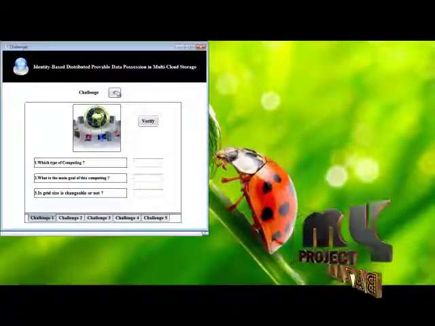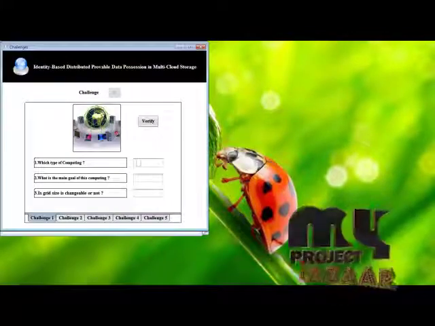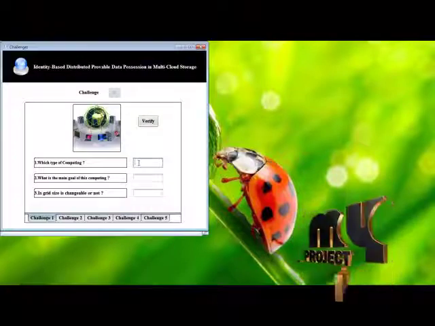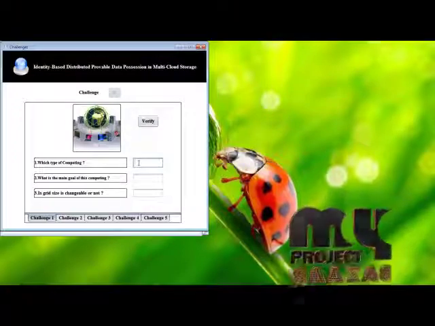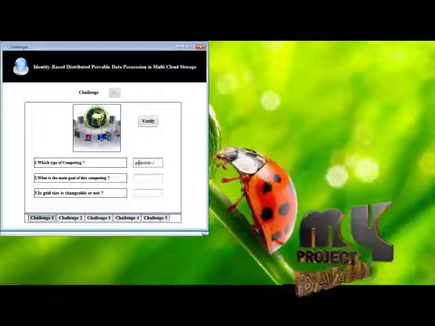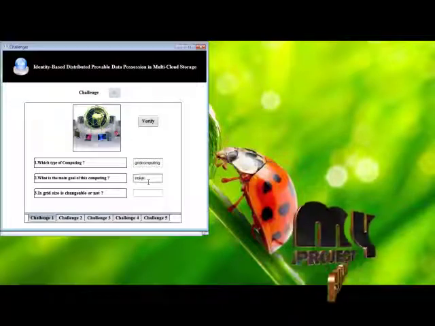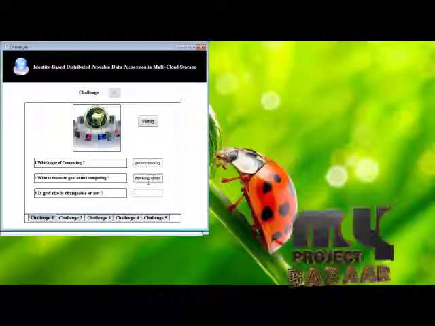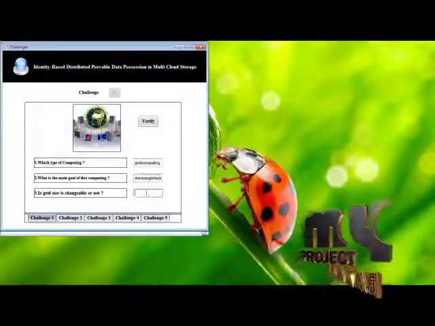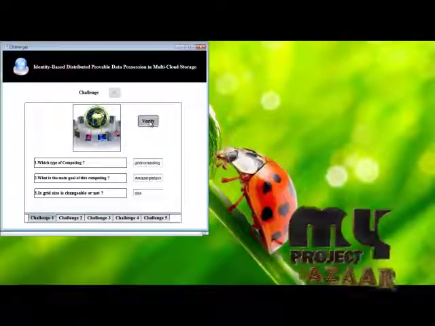First of all, generate the challenge. So this is a challenge. Here they have to enter the answer for the first challenge, and the third challenge. Then verify.